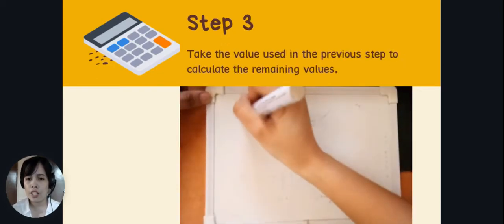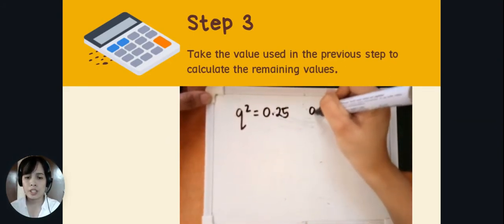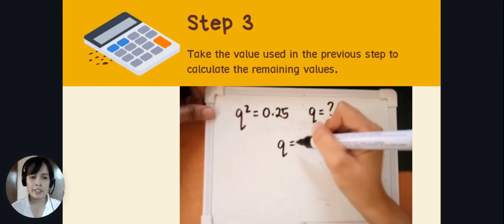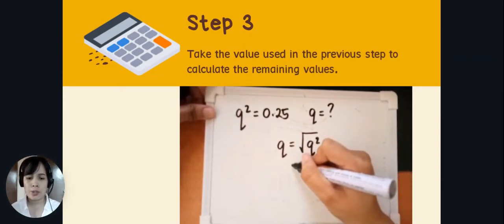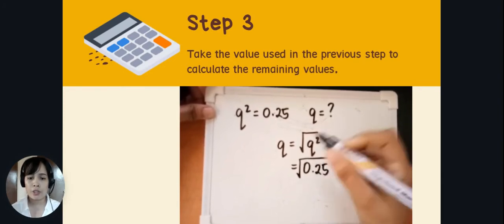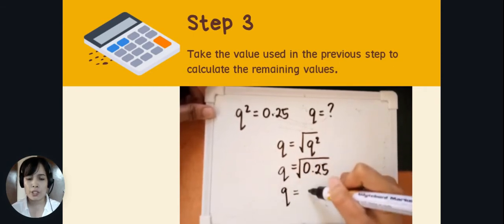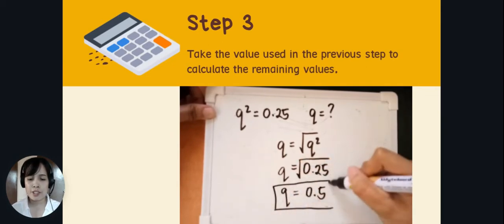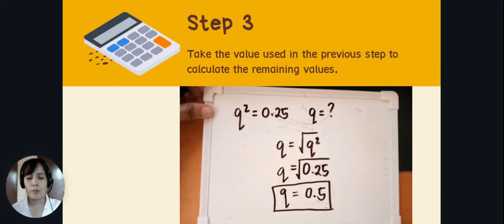Now let's go to the third step. In the third step, you already have the value of q squared. You need to take that value and then calculate the remaining values. Since you have q squared, we can now identify q. What you will do is get the square root of q squared. So q is equal to the square root of 0.25, and the answer for that is 0.5. Therefore q is 0.5.